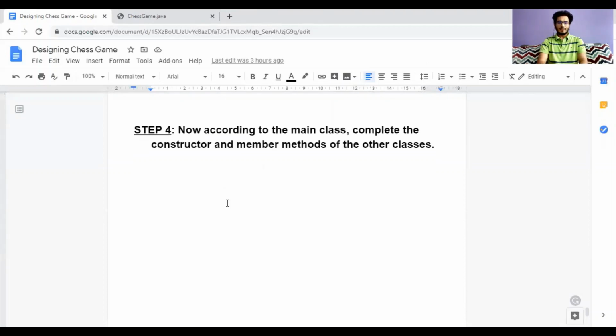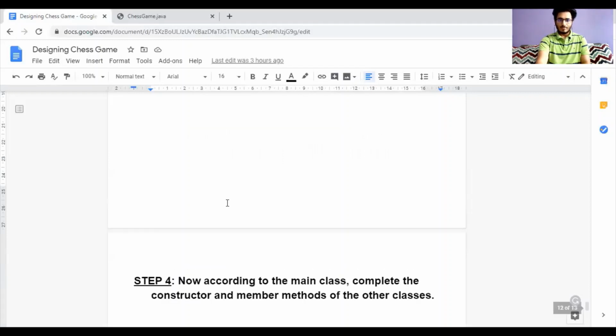The final and the last step is to complete the member methods, the constructors, the setters and getters of the entity classes which we were designing in step 2. So we have completed our main class, and based on our main class we can complete the constructors, setters, getters and any other member methods of our entity classes.